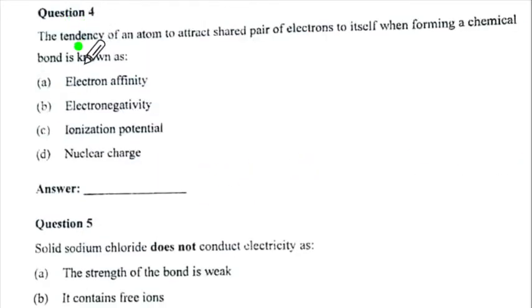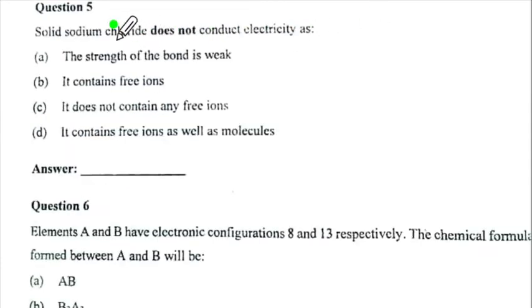Question number 4. The tendency of an atom to attract shared pair of electrons to itself when forming a chemical bond is known as. Now this is the periodic table definition of electronegativity. So you must know your definitions by heart. Question number 5. Solid sodium chloride does not conduct electricity as. Now in solid state, remember the ions are not free. So that is because the strength of the bond is strong. That's why they are not free.